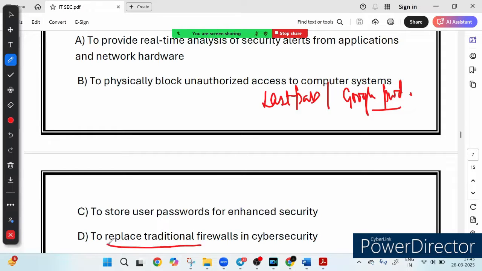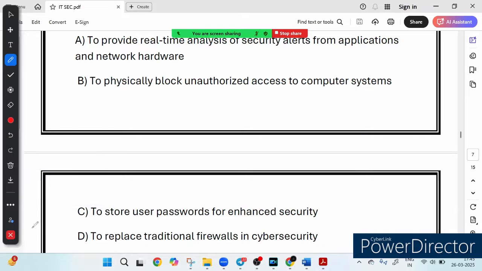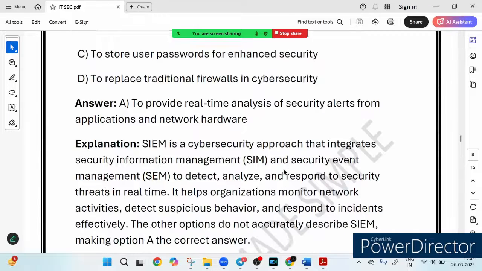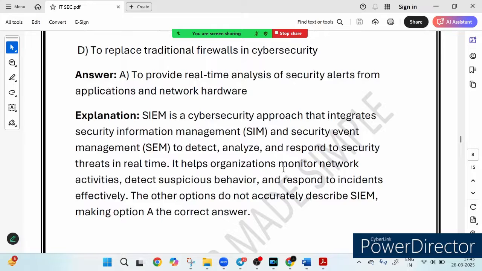Option D, to replace traditional firewalls in cyber security. This is wrong. A firewall is like a security guard at the entrance of a building, blocking unauthorized people from entering. SIEM, on the other hand, is like a high-tech security system that monitors every activity inside the building and alerts authorities if anything suspicious happens. So what we learned from this question is that SIEM is a powerful cyber security system that provides real-time security monitoring. It analyzes security alerts from applications, networks and devices. It helps detect cyber threats and suspicious activity. It works with firewalls but does not replace them.